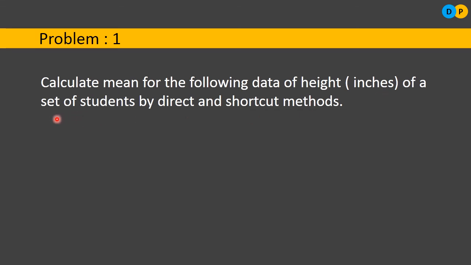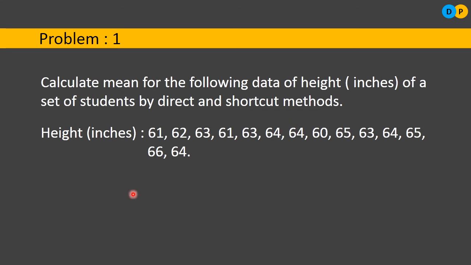While studying the problems, we have also studied a set of observations. Similarly here, there is a set of students, n number of students, and we need to apply both the direct method and the shortcut method. So what is the given data? Here we have observations. Please notice the heights are represented in inches: 61 inch, 62 inch, 63 inch, like that.